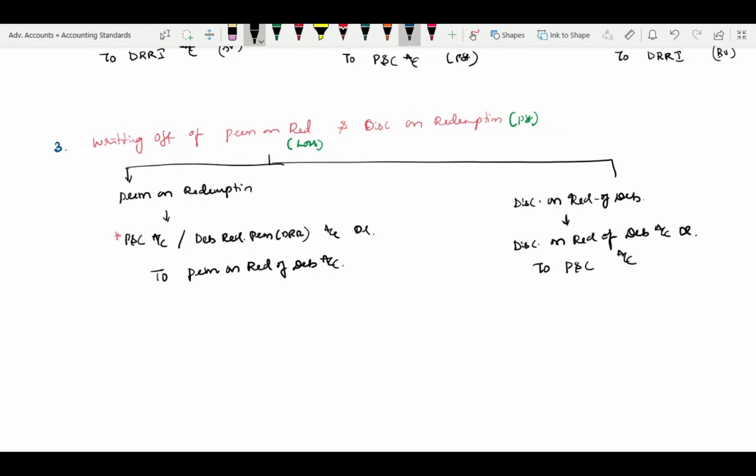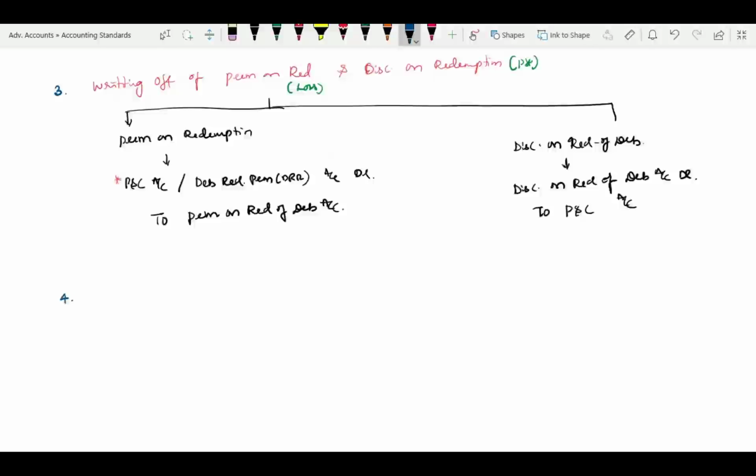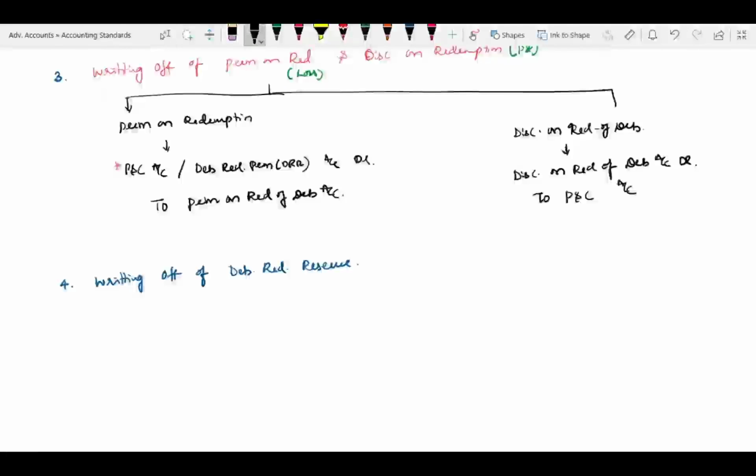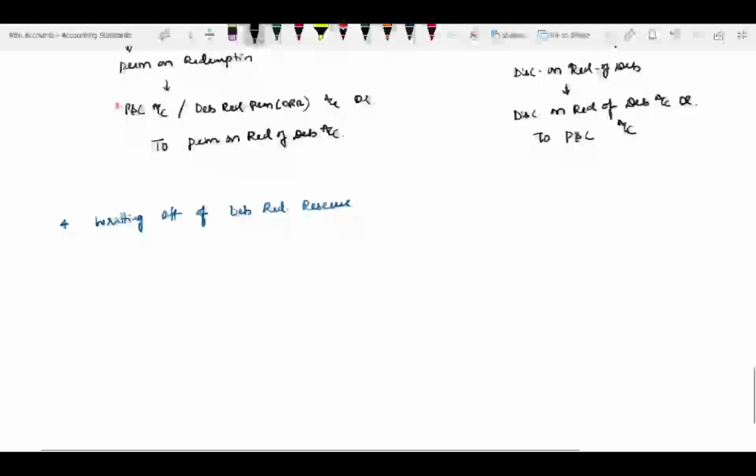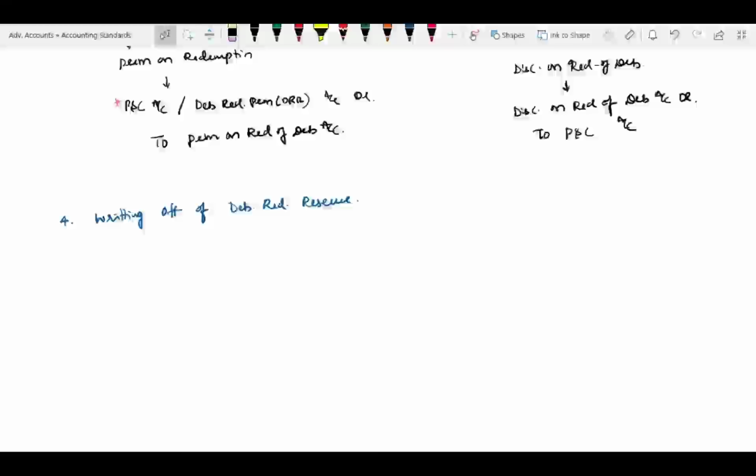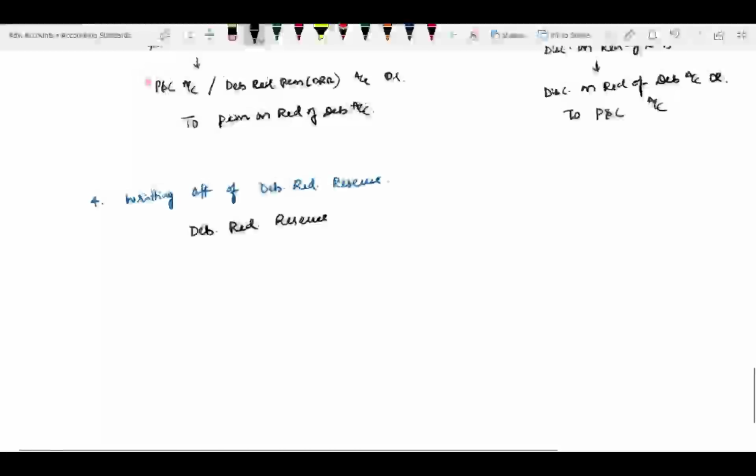Now let's go for event number 4: writing off of debenture redemption reserve. Whatever amount you have created as DRR, my dear friends, after redemption is over, you have to transfer that amount back to general reserve. If it is only the current year, you can use P&L, but if it is accumulated profits, you have to transfer to general reserve. Therefore the entry: debenture redemption reserve account debit to general reserve account.